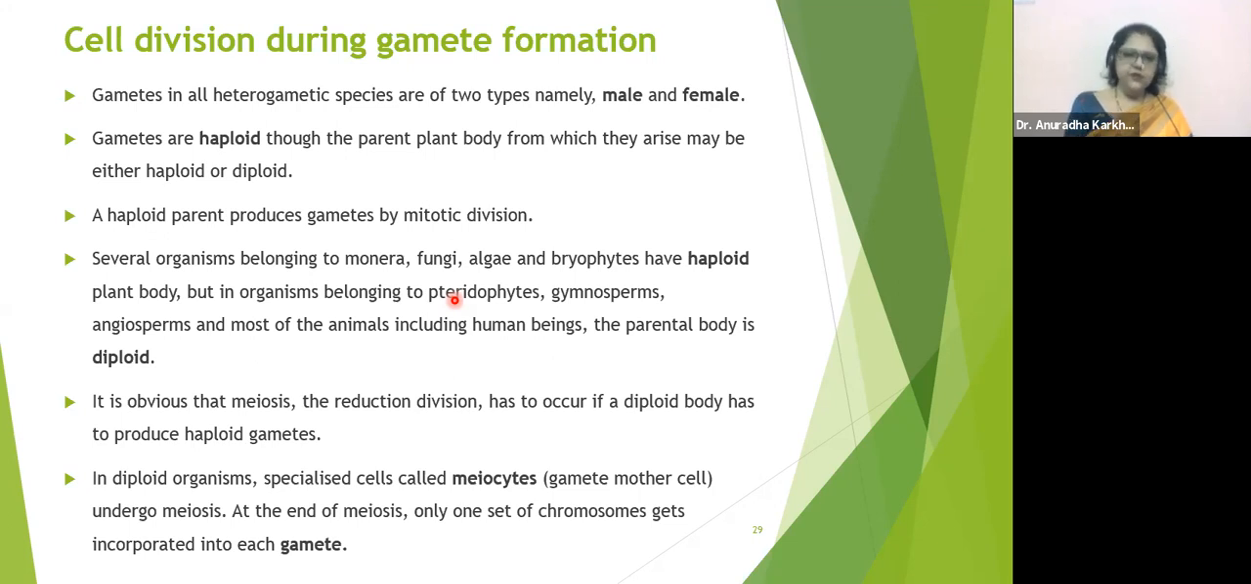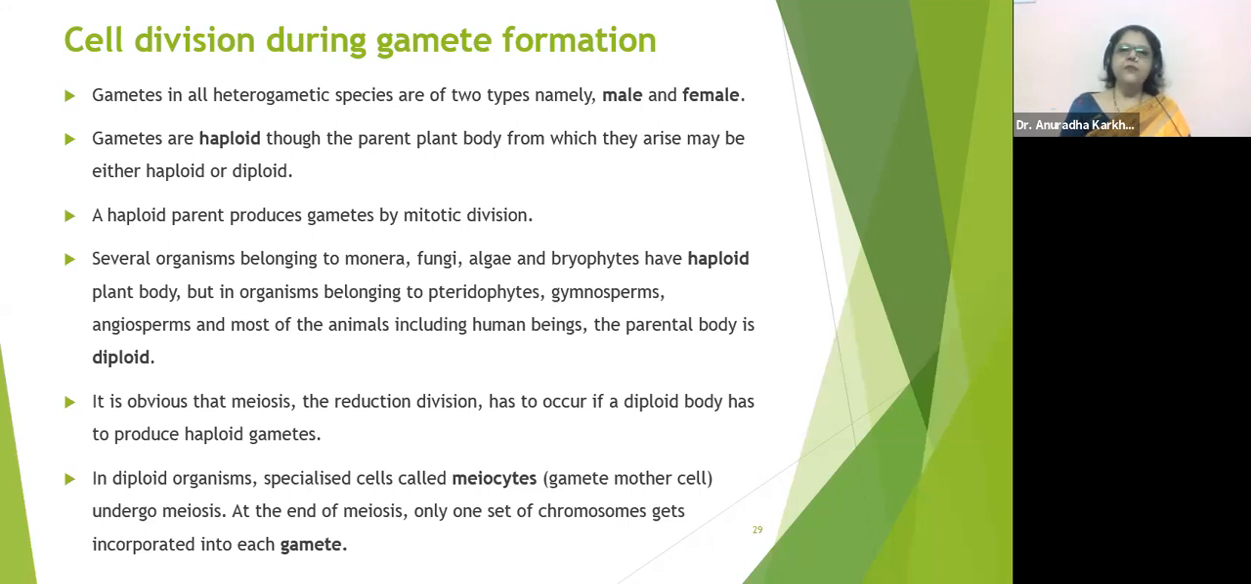So the entire process we have seen about the mitosis and meiosis in detail, correct? A haploid parent produces gametes by mitotic division. Several organisms belonging to Monera, fungi, algae, bryophytes have haploid plant body. You already know what is Monera and fungi, right? You will come to know what is algae and bryophytes in the coming lectures.